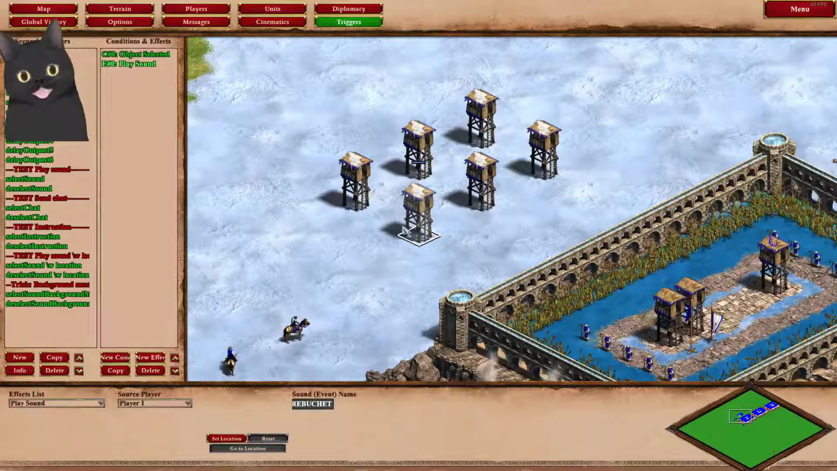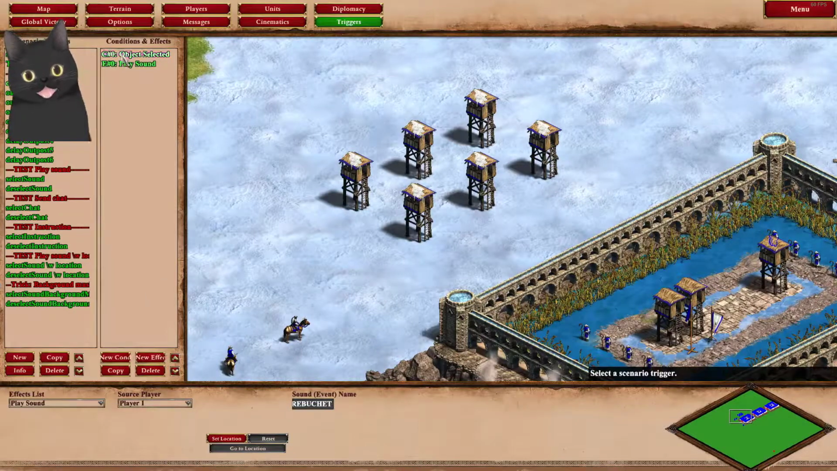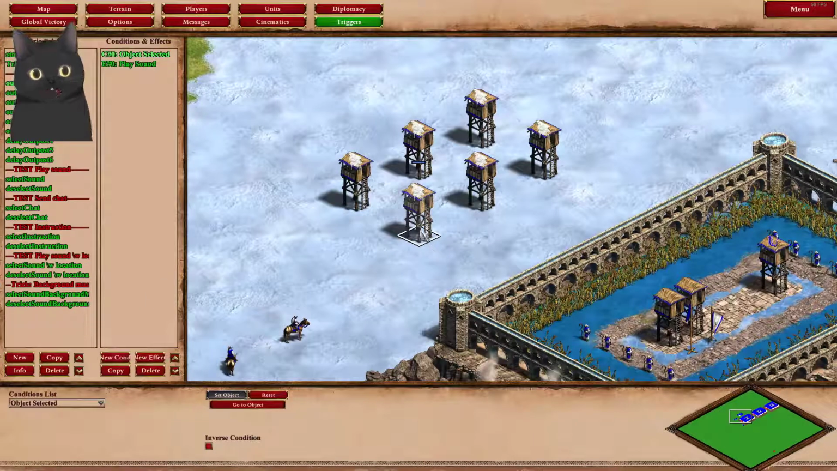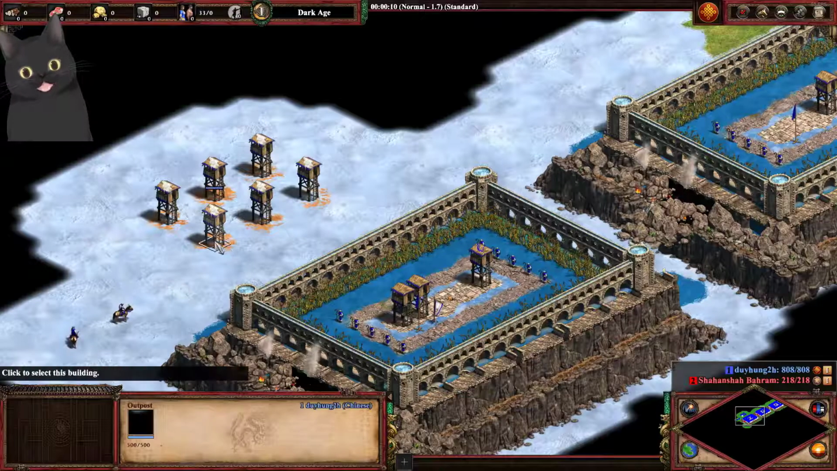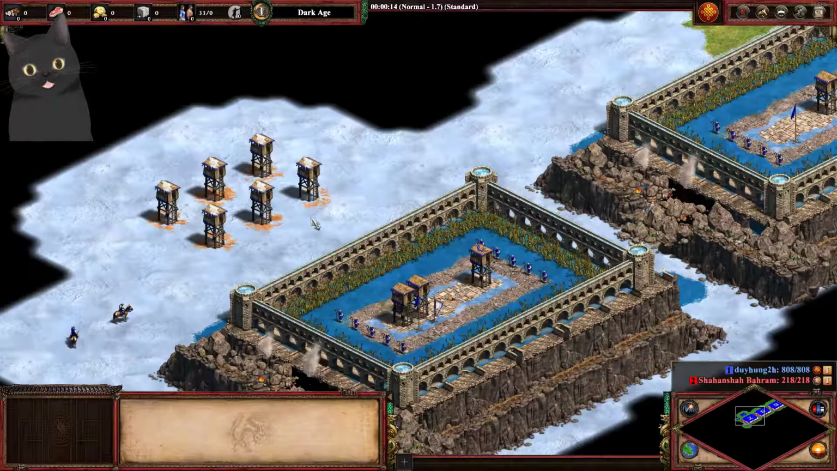I forgot to add, you can also play different in-game sound effects, and you can see this trigger right here. If you select this outpost, one of six outposts in this section, it will play a different in-game sound. Like this one right here, it will play the trebuchet attack sound, and I can demonstrate that for you. So right here, you can click on the outpost and hear the trebuchet attack sound.